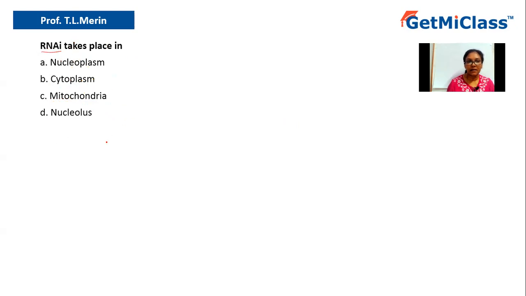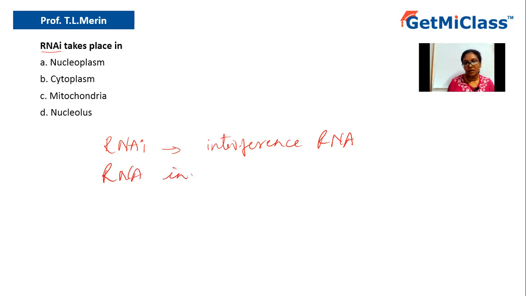Now when we say RNAi, what do you mean by that? RNA. We all know RNA is nothing but ribonucleic acid. And what is this i for? It is nothing but interference RNA. So why are we calling it interference RNA? Here we are trying to silence. RNAi is nothing but RNA induced silencing of gene.